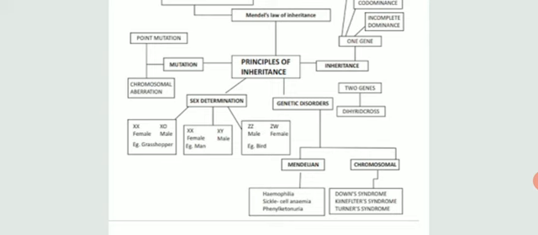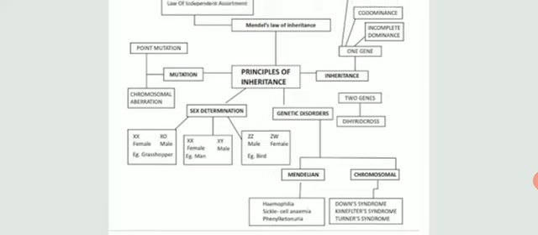Chromosomal disorders are those where, as in humans, we have a total of 46 chromosomes. If there is an addition, meaning instead of 46 there are 47, or instead of 46 there are 45, due to addition or deletion of a single chromosome, it can result in disorders in the body, which will not only affect the mental state or the physiology, but even the other body parts also become sterile in nature. These are Down syndrome, Klinefelter syndrome, and Turner's syndrome. So let's start with the chapter.